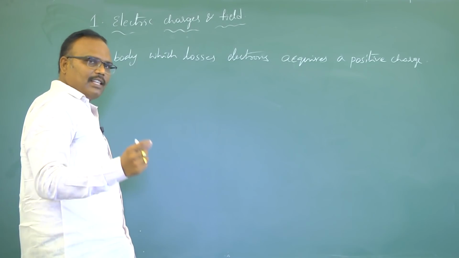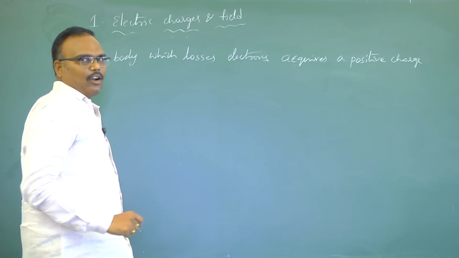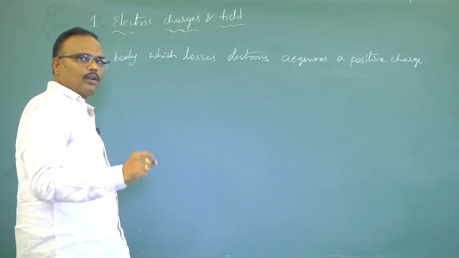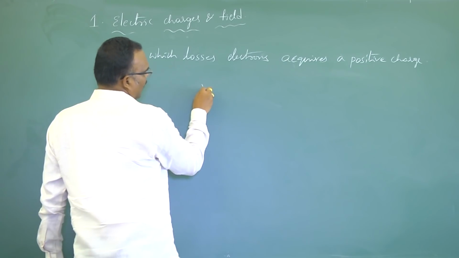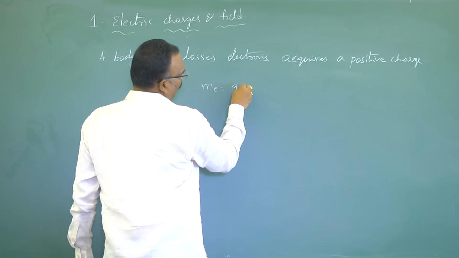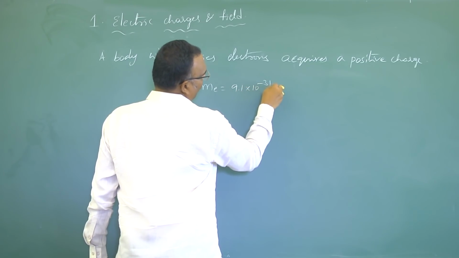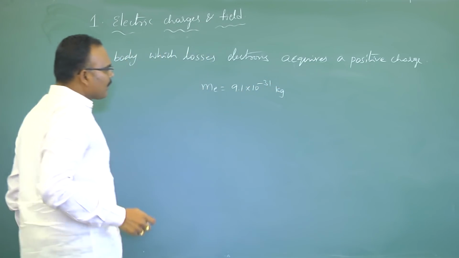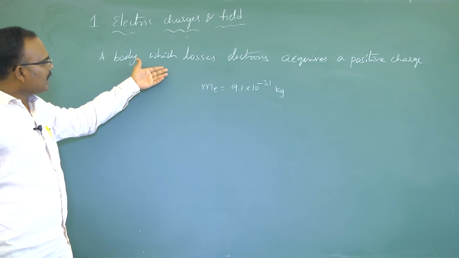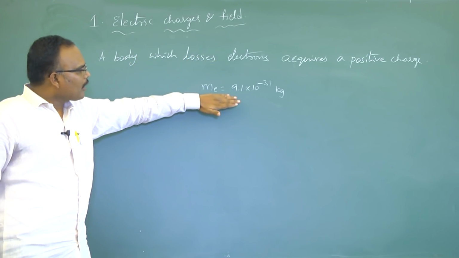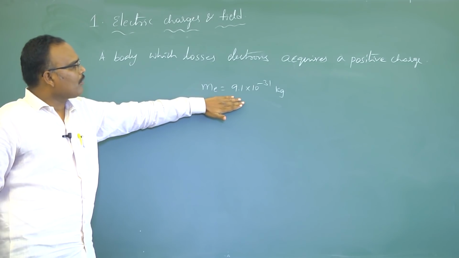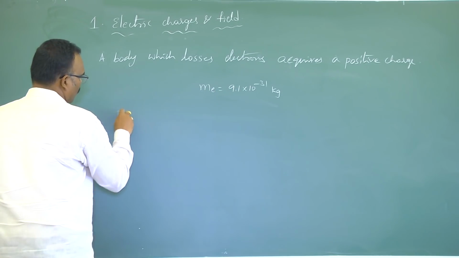We have to understand whether the electron possesses mass or not. We know electron possesses mass. Mass of the electron is 9.1 into 10 to the power of minus 31 kg. That means if any object loses one electron, that object loses this much amount of mass.